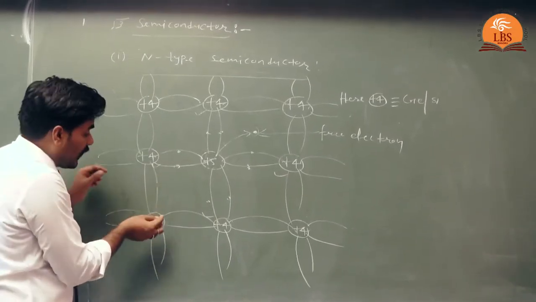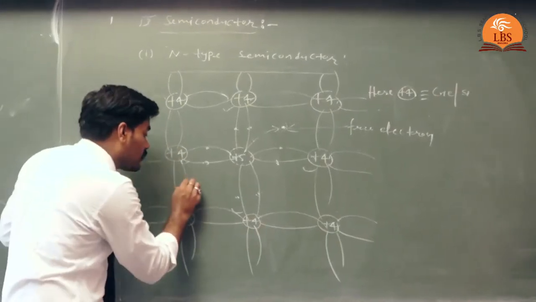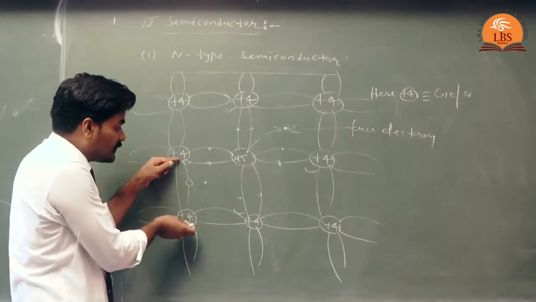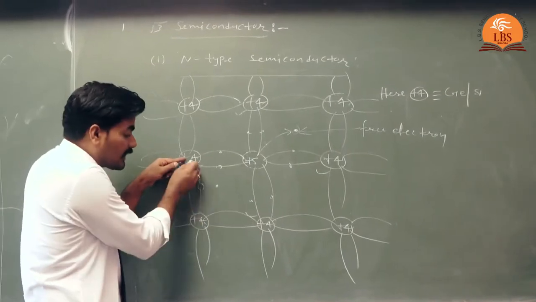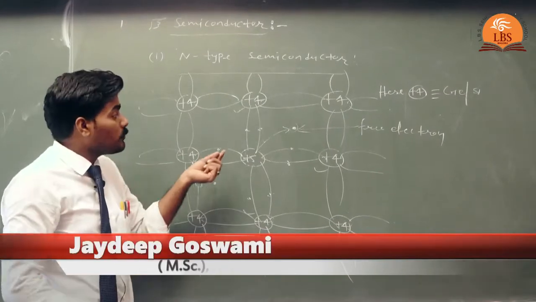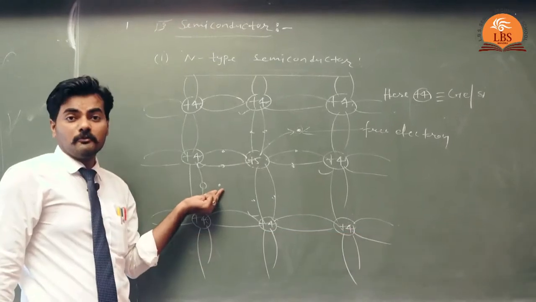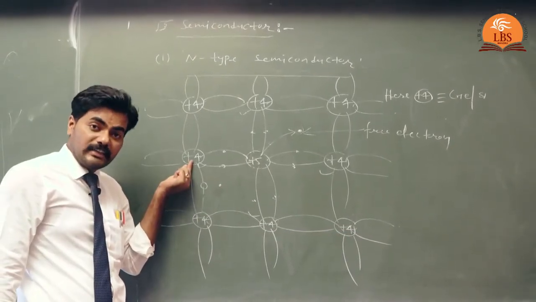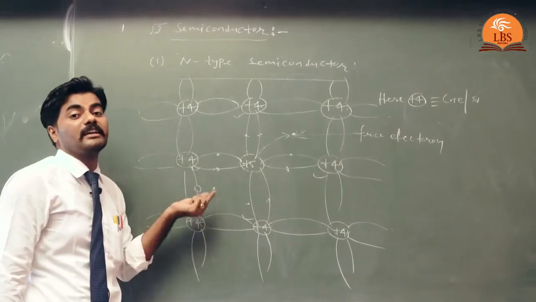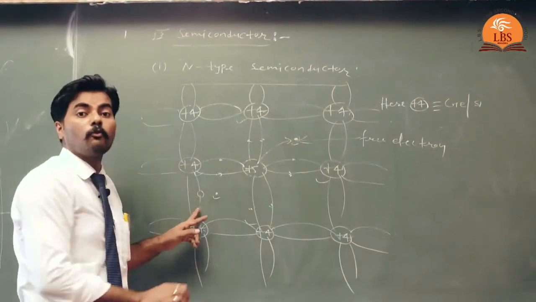At room temperature, due to the thermal energy, the covalent bond between the semiconductor atoms breaks, and as a result an electron hole pair is generated. So we can say these electrons are in addition to those electrons which are obtained due to the thermal energy, or the breaking of covalent bond between the semiconductor atoms. Now here you can see that there are 2 electrons, but there is only 1 hole.